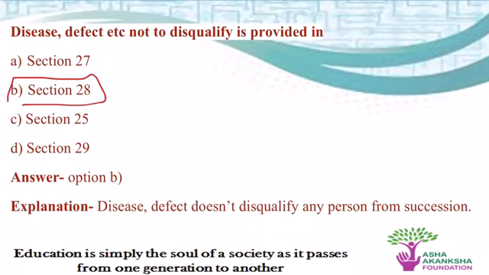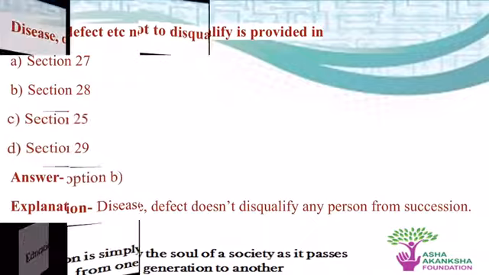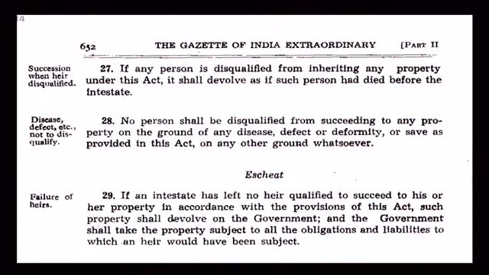Section 28 provides that a person who is either diseased or is suffering from any deformity or defect cannot be disqualified. No person, meaning that he cannot be disqualified on this ground from the property. Now next question.